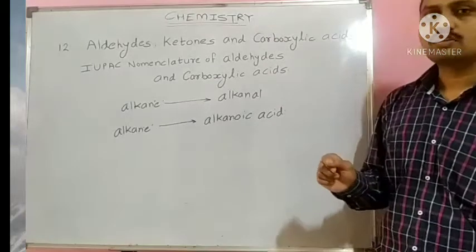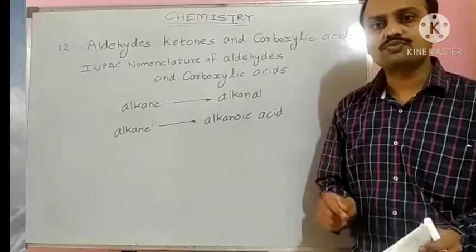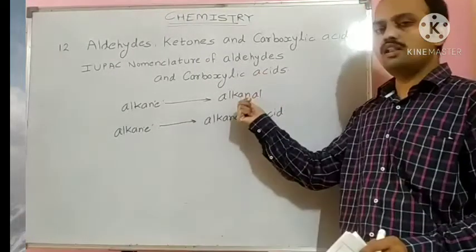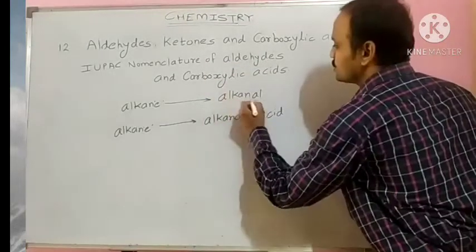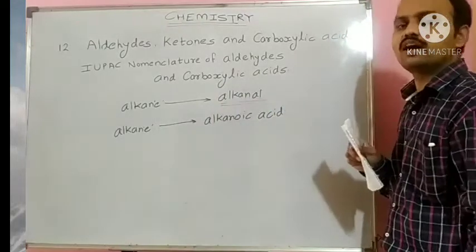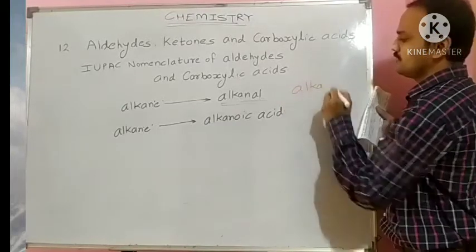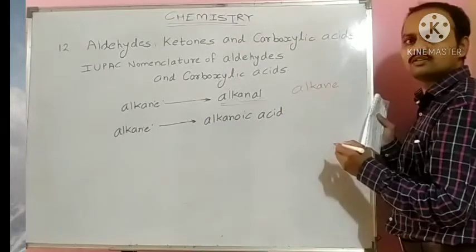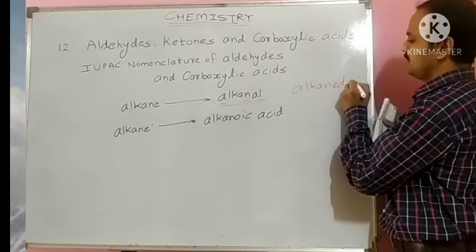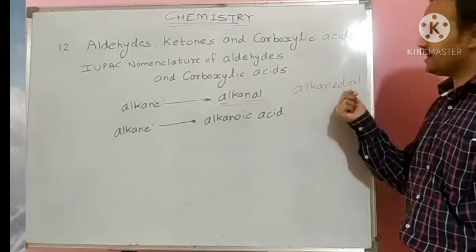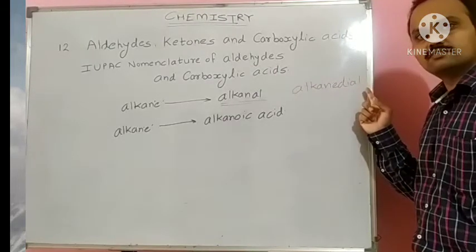In that condition, the E of the parent alkane is retained and the suffix dial is added. When two aldehyde groups are present, it is written as alkane, E is retained, and dial is added as the suffix: alkanedial.